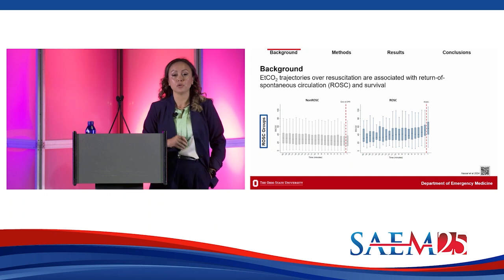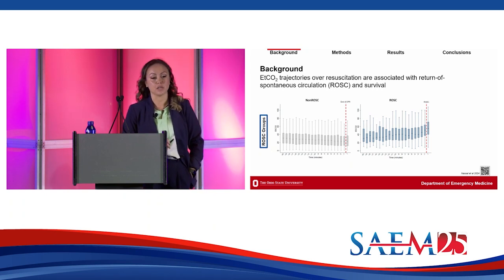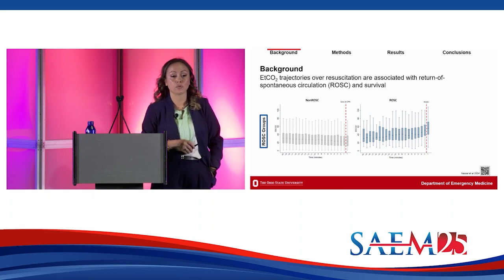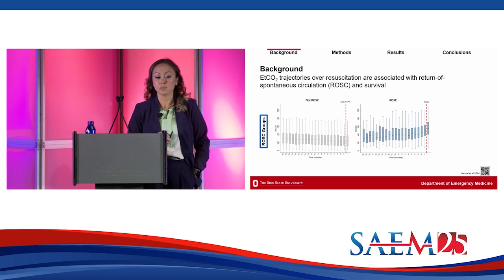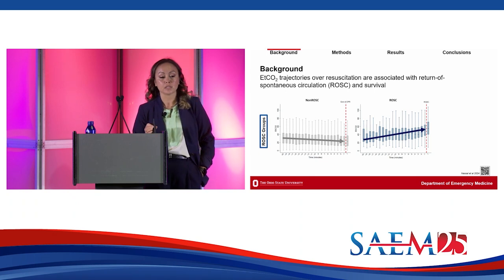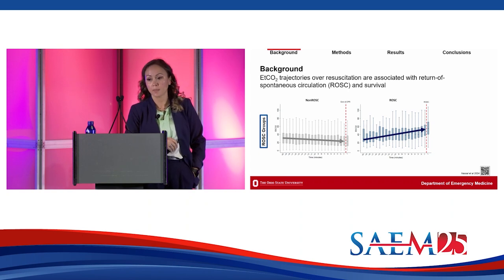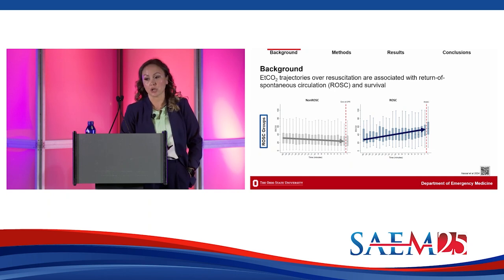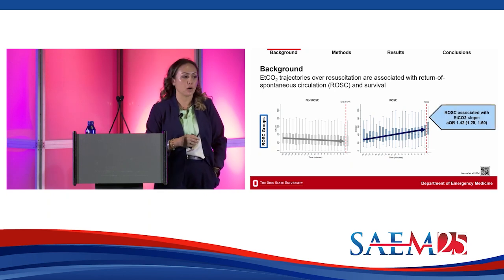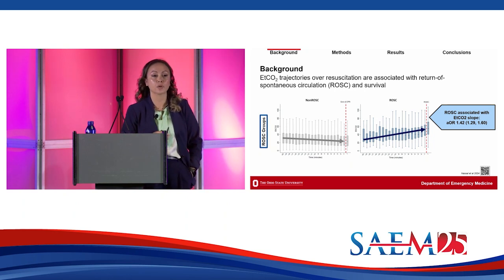Last year, we published a new perspective of capnography over resuscitation. So here in these graphs on the left, we have patients who do not obtain ROSC in gray, and on the right, we have patients who do obtain ROSC in blue. And what we see is that over the entire resuscitation, our capnography values for our non-ROSC patients are on a downward trajectory. In contrast, patients who do obtain ROSC have an upward capnography trajectory. And when we perform a mixed effects model and adjust for all of the classic criteria that affect outcomes from cardiac arrest, we found that the upward capnography trajectory was one of the most associated factors with ROSC.